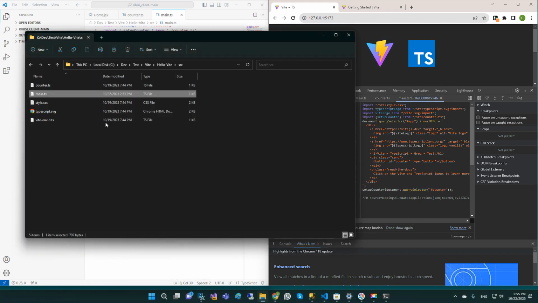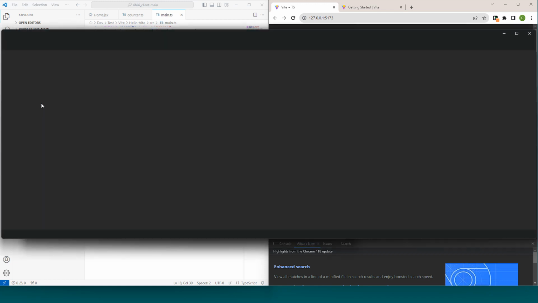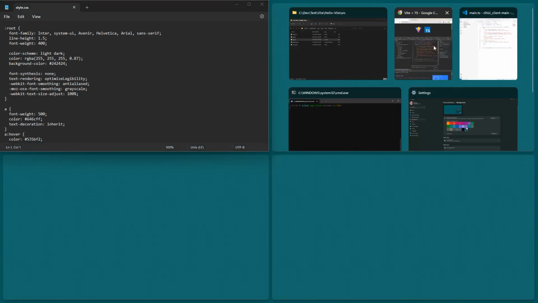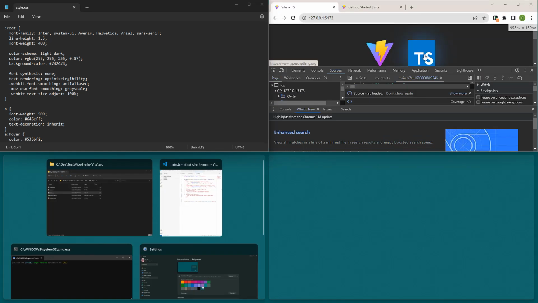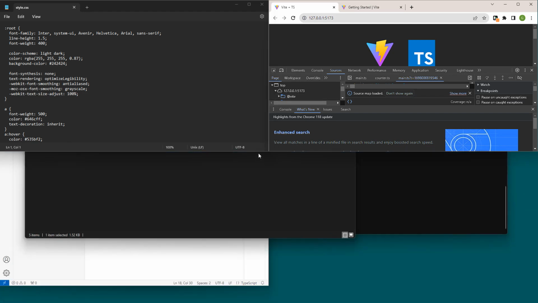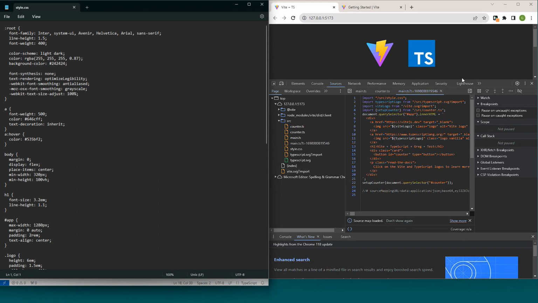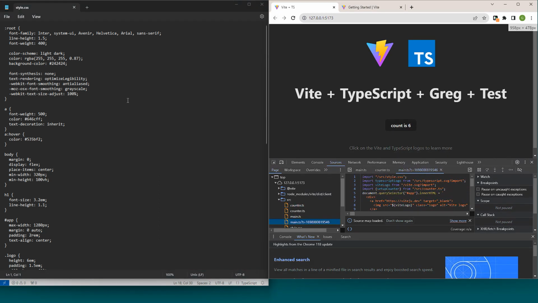All right, but in any case, what I really wanted to do was come back over here to our CSS file. All right, and again, I'm going to park it over here on the left. Put this one on the right because we still want to see it. Okay, that's good. Expand it out a little bit. All right, so now we're going to change something over here in our styles just so we can see that our count is 6 stays, right?